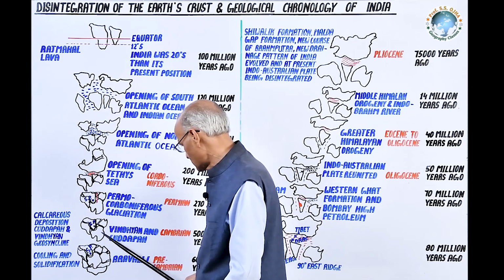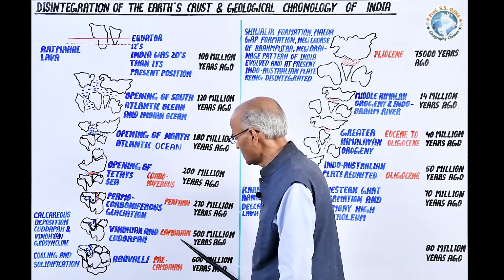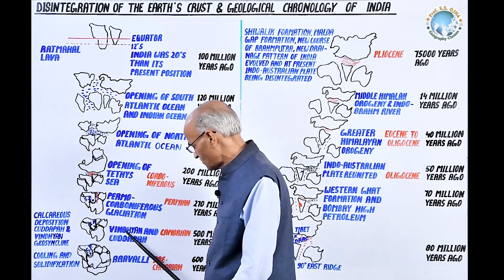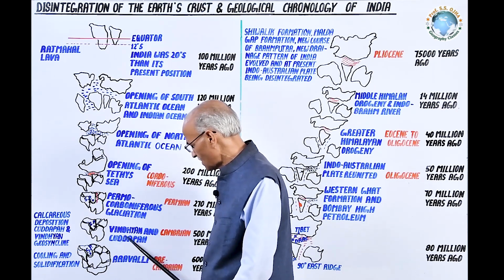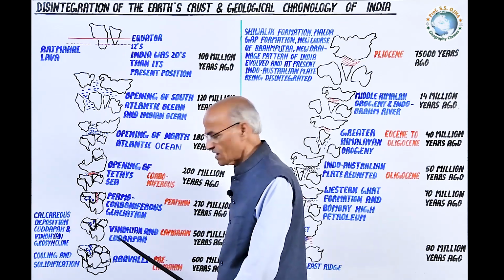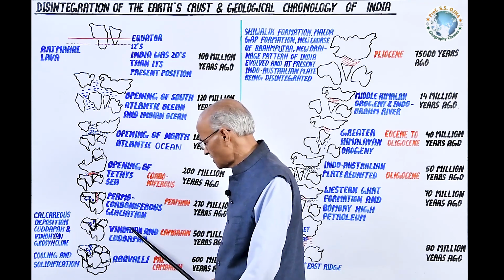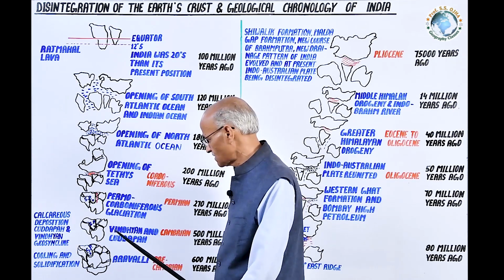In the second stage, this is the period about 500 million years ago, when it was the Cambrian period, in which the Vindhyan and Kudapa geosynclines became active, and out of the Vindhyan geosyncline, the Vindhyan and Satpura folded mountains came into existence.